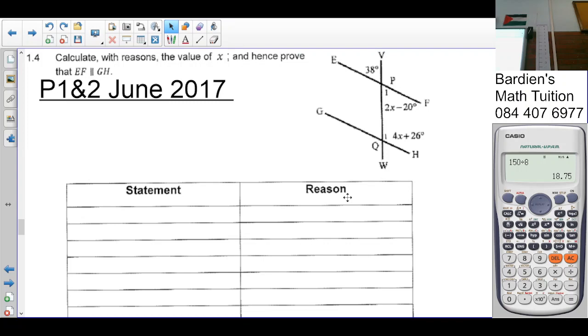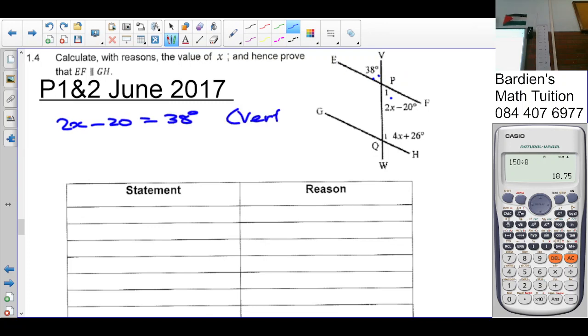Right, people. We are told here to calculate with reason the value of x and hence prove that. Right, so how are you going to calculate x first? Vertically opposite angles. So you're going to say firstly that 2x minus 20 is equal to 38. Why? Vertically opposite angles. So that's going to give us 2x is equal to 58. Divide by 2 both sides. So x is equal to 29. But then it says hence.